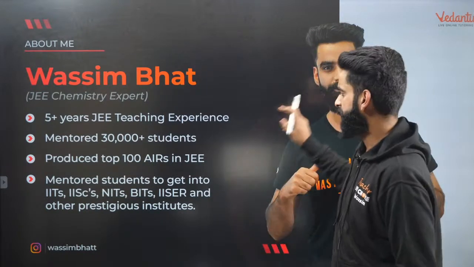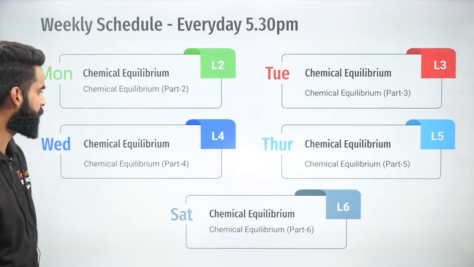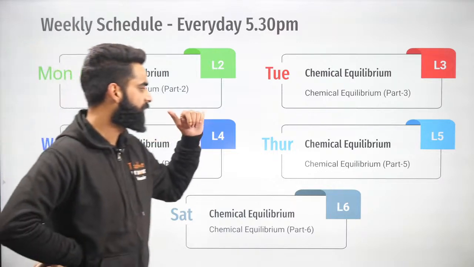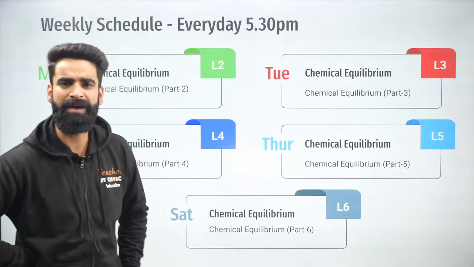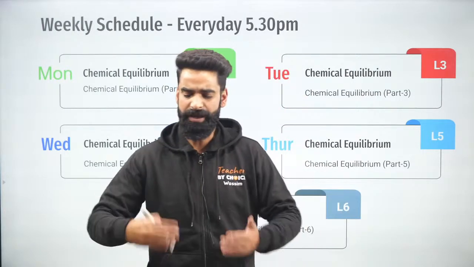Okay, so people, this is the schedule of the week which I have been following. Today is our 5th session of chemical equilibrium, and in this week we are going to finish this chapter off.